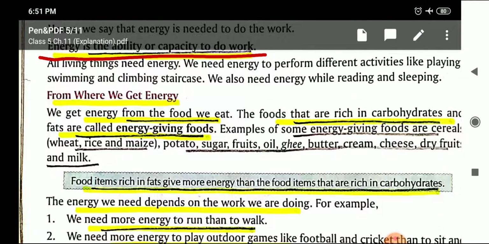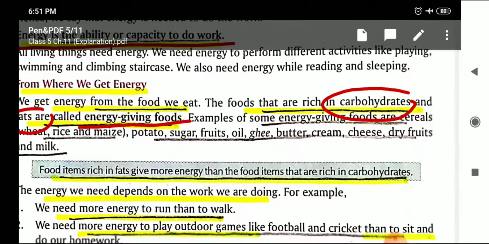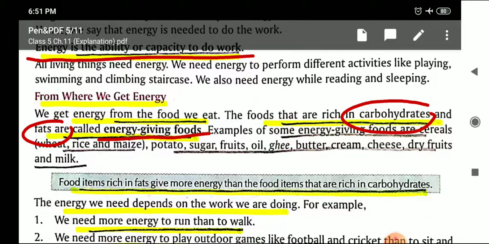Then next is from where we get energy. You know very well that we get energy from the food we eat. And in the food items, there are 5 nutrients. Out of those 5 nutrients, carbohydrates and fats are called energy giving food. That means the food items which are rich in carbohydrates and fats give us energy. That is why they are known as energy giving food.